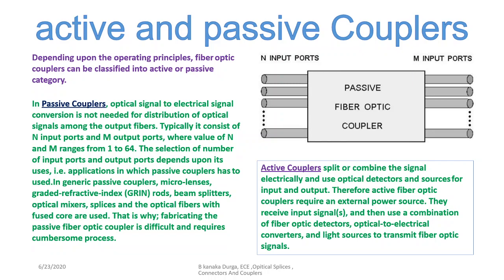When it comes to the active couplers, we have to do the combining of the signals, splitting of the signals, and we have to detect the light signals in order to send the information properly. So that type we are going to call an active coupler, and this requires electrical energy. Passive does not require electrical energy, since splitting and combining do not need it, it just distributes, that's it. When it comes to the active, it's going to do all the operations of splitting and combining of the signal, so it requires the electrical energy.